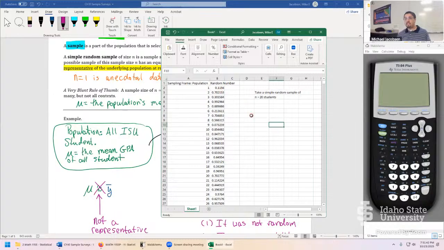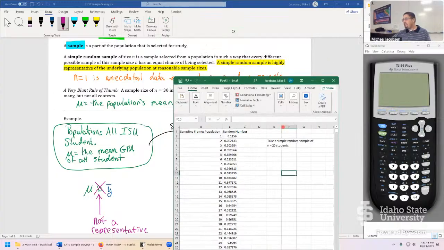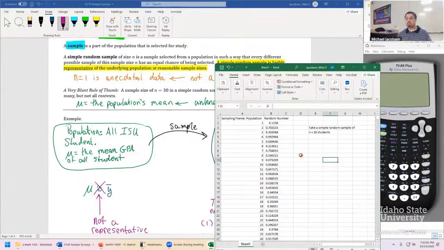So what can we do next? We have to take 20 students in a way that no one gets biased, that every possible grouping of 20 had an equal chance of occurring whatsoever. These numbers would help us. Anyone see what a good suggestion would be next to get the random 20 students?